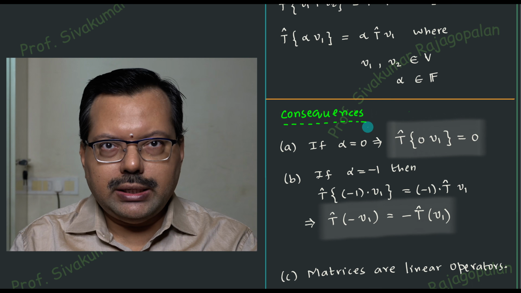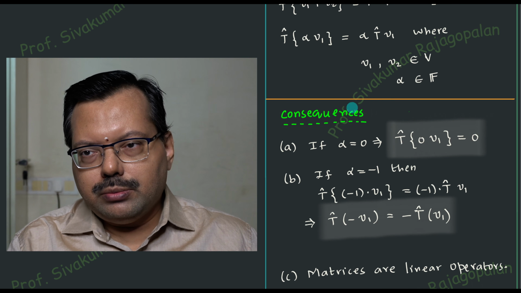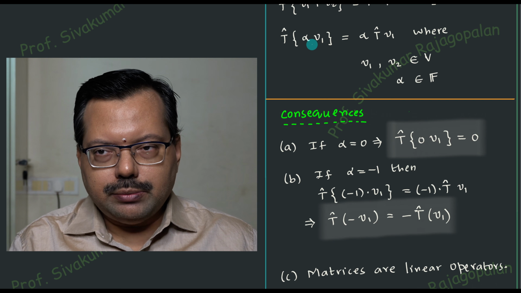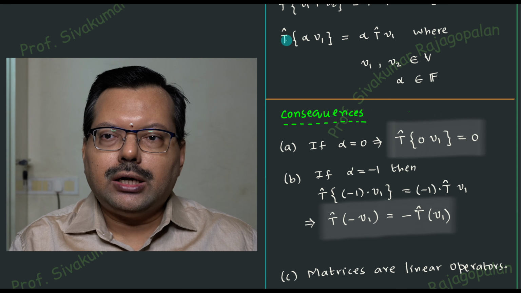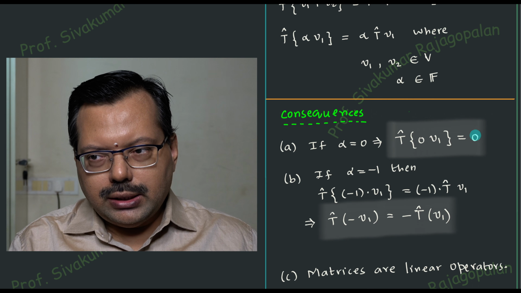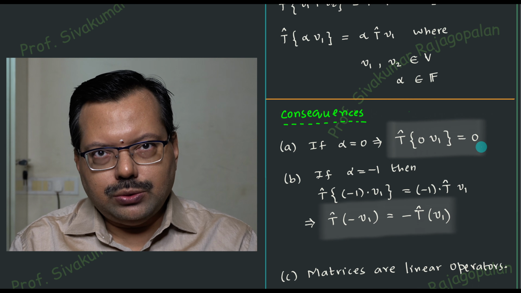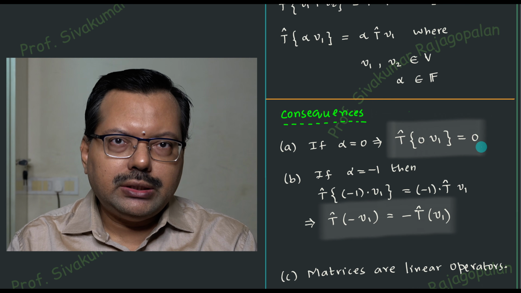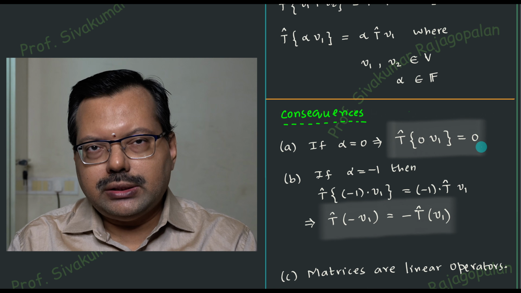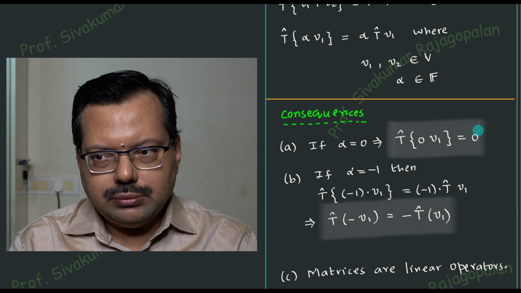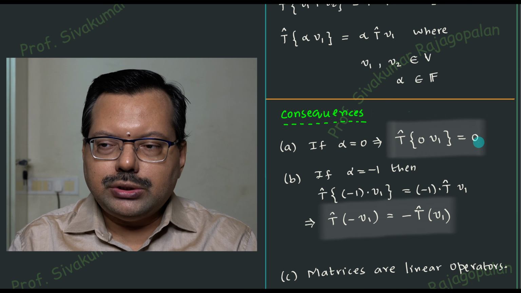0 is always a valid option for the problem under consideration, and therefore as a special case, if I substitute 0 here, the operator operating on 0 times v1, that's what is written here, and then finally the expression will become 0. That means whenever 0 is the element taken from the field, the resulting mathematical object, that means the vector, becomes 0 here. So this is important.